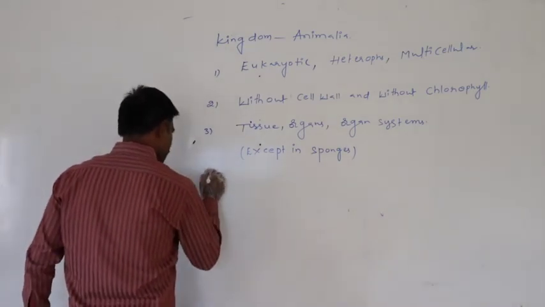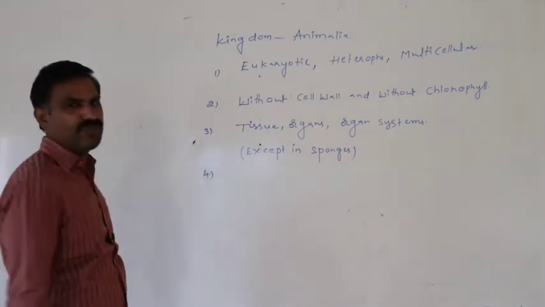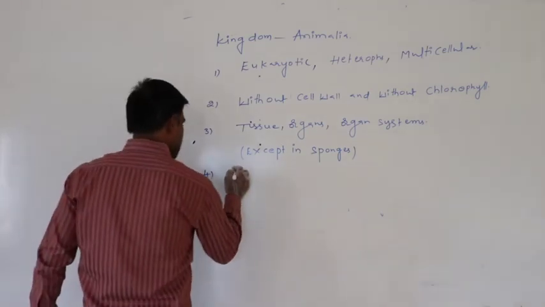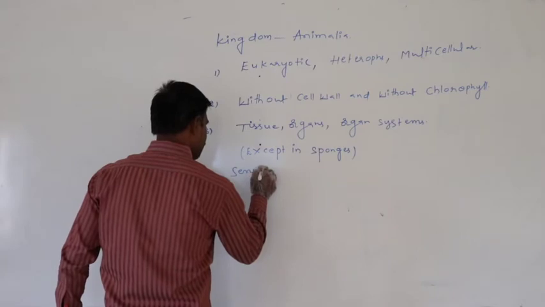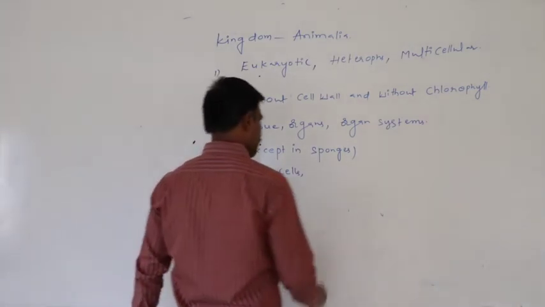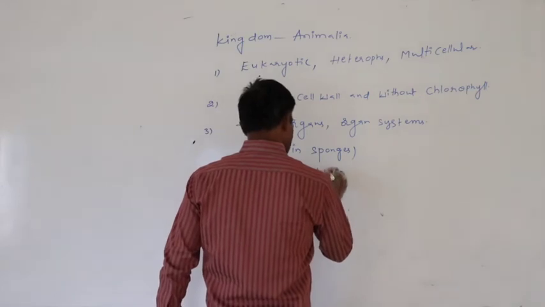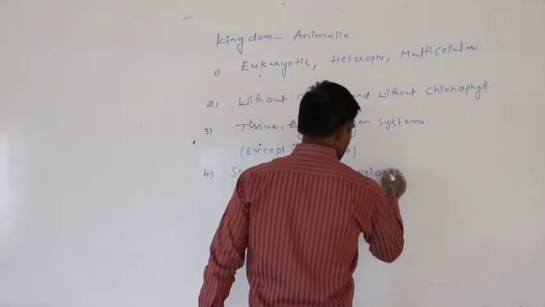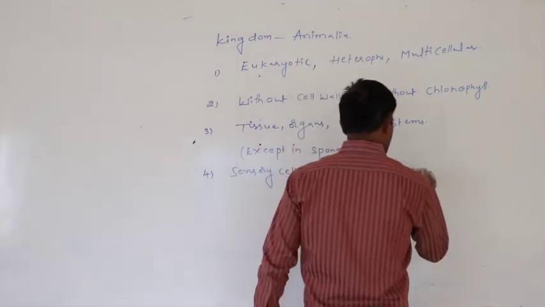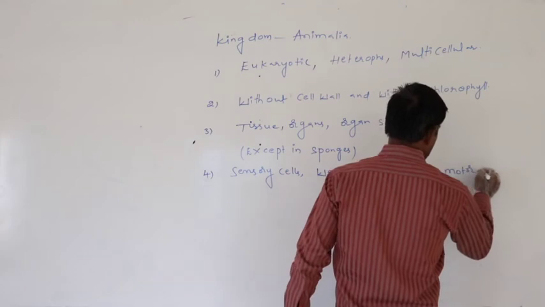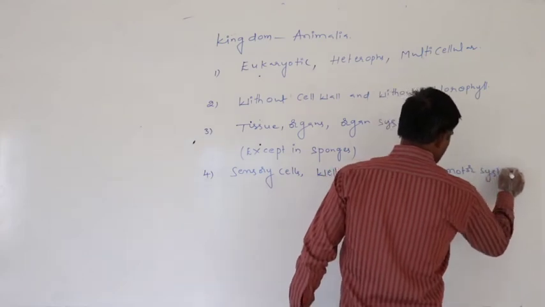Next, definitely in most of the animals of kingdom Animalia, sensory cells and a well developed neuromotor system are present.